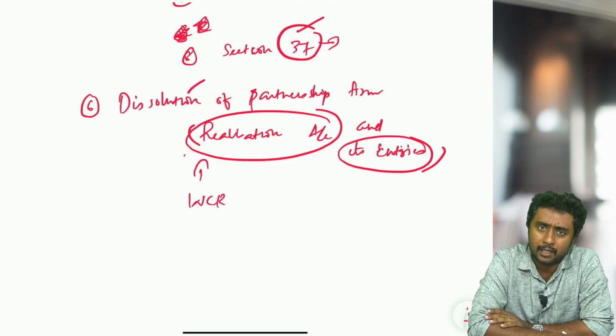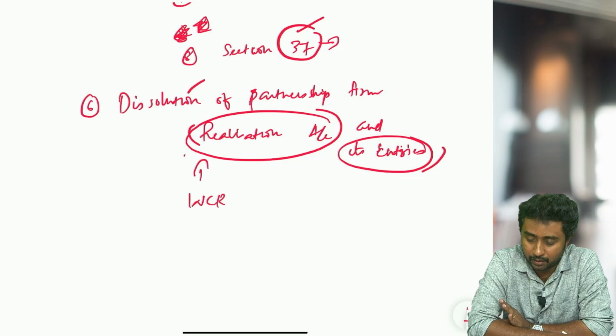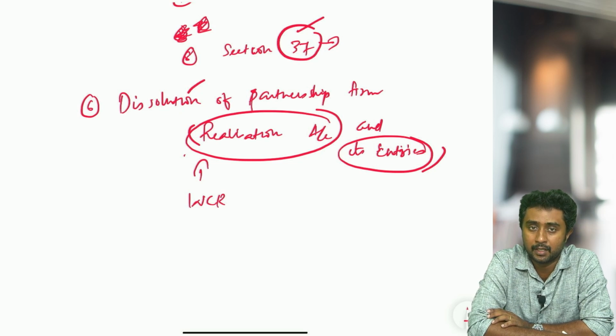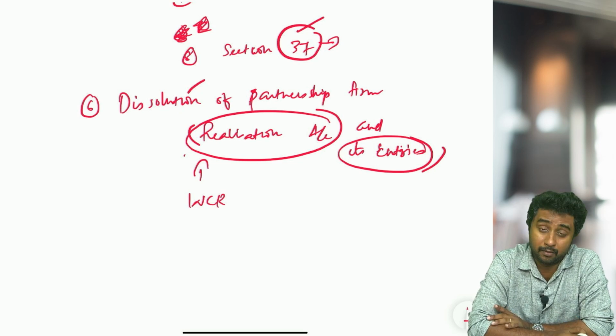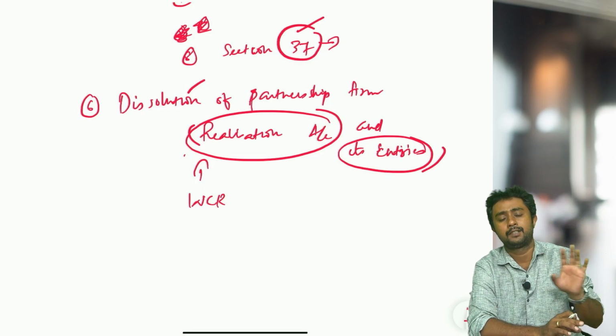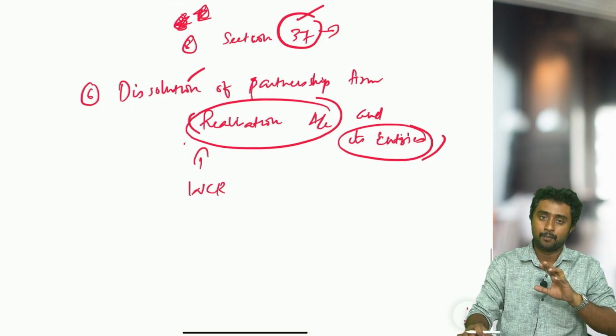So put maximum effort into understanding this chapter well. Sometimes students get confused between this chapter and the previous one, realization account and revaluation account. So get rid of these confusions and get clarity on these topics: realization account, entries, workmen compensation reserve, whatever topics are coming in this chapter. Please study them.